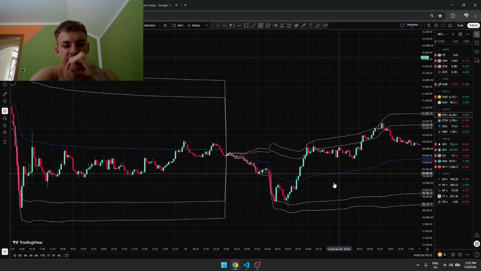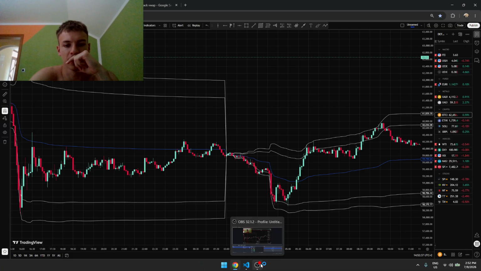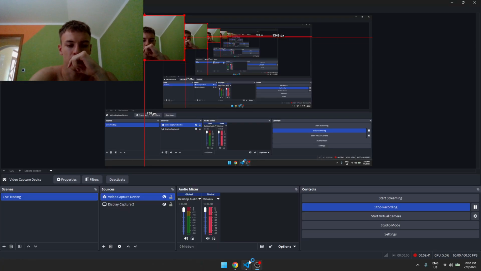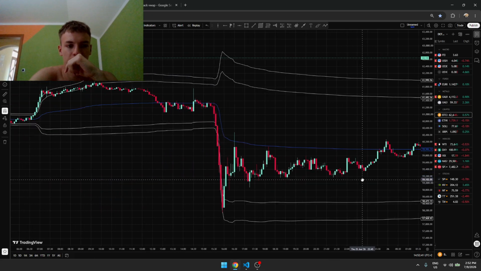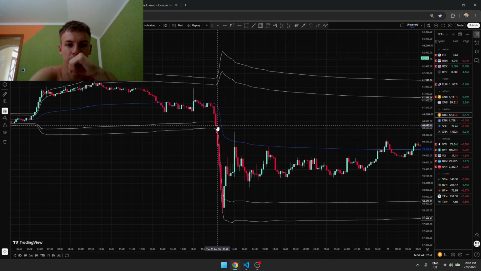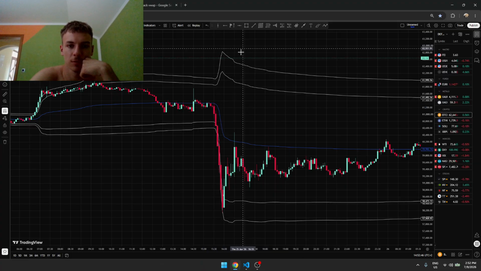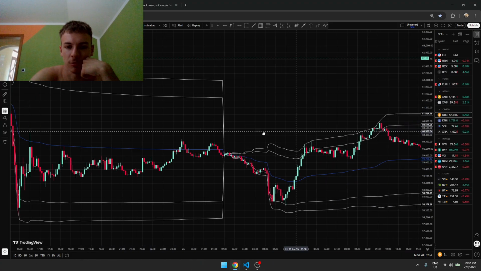I honestly don't know if VWAP is even a good strategy to use on Bitcoin, honestly. Because prices like this is where the long position would get triggered, and we just get violated right here.